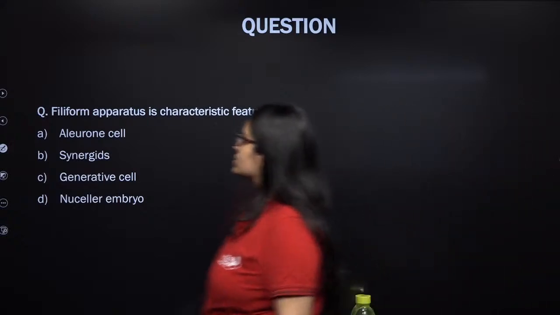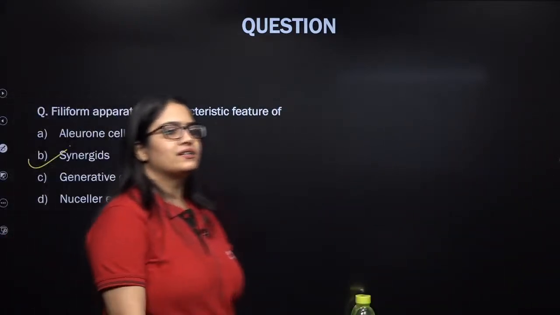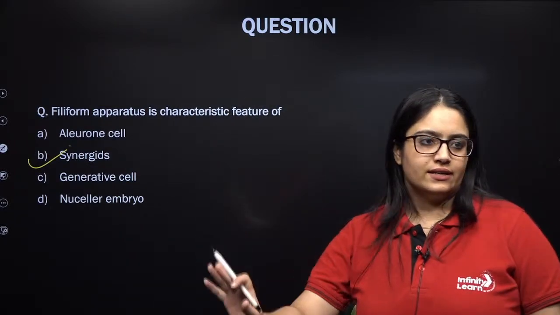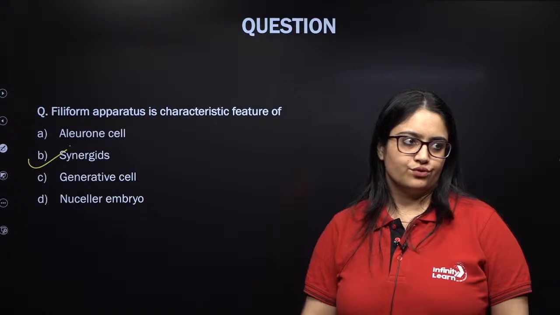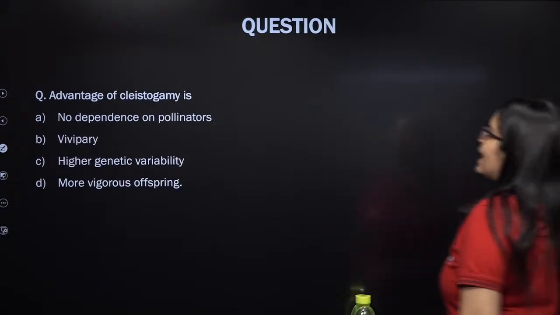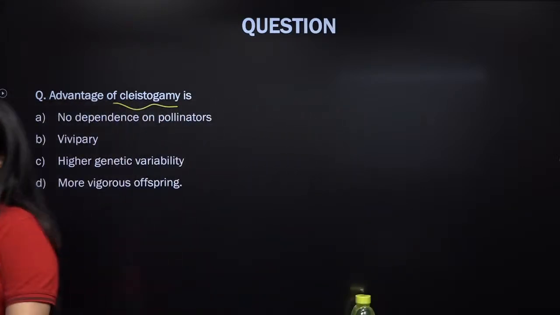So filiform apertures are the finger-like projection in synergids, and it guides the pollen tube so that it can enter through the micropylar end, so that it can enter easily inside the embryo sac through the micropylar end of the ovule. Right, next question. Advantage of cleistogamy. What is the advantage of cleistogamy?